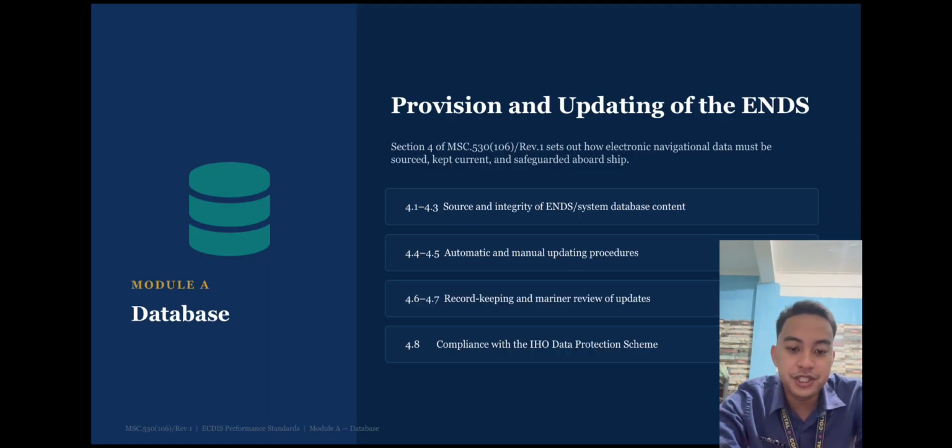We have provisions and updating of the ENC. Section 4 of MSC.530(106) Revision 1 sets out that navigational data must be sourced, kept current, and safeguarded aboard ship. 4.1 to 4.3 cover sources, integrity, and the system database content. 4.4 to 4.5 cover automatic and manual updating procedures. 4.6 to 4.7 cover record keeping and review of updates, and 4.8 is compliance with the IHO data protection scheme.